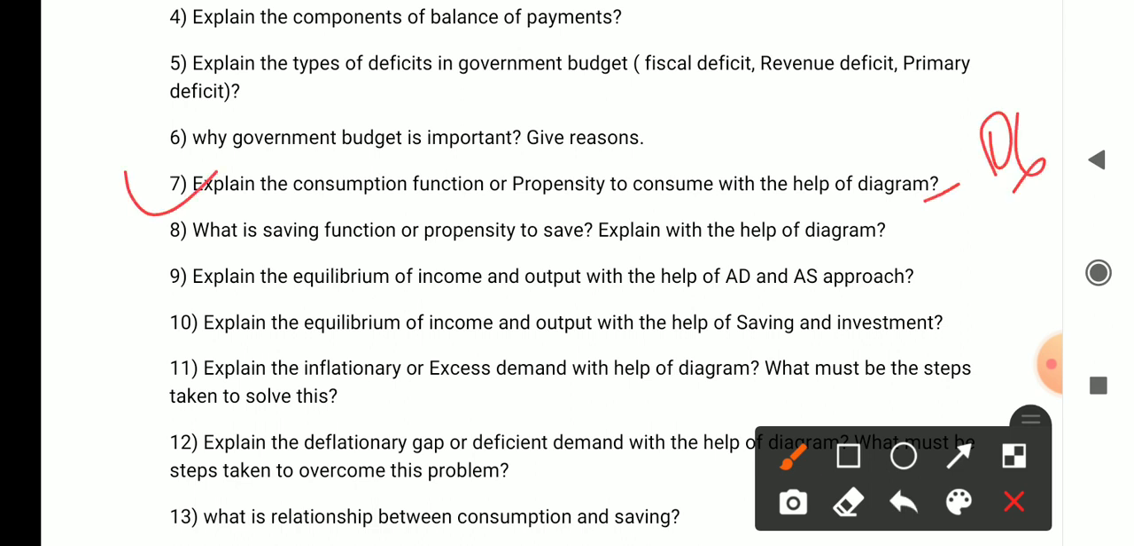Okay, the eighth question is: what is the saving function and propensity to save. So before it was the propensity to consume, now it is the propensity to save, which is also called the saving function. Again, you have to explain this with the help of a diagram. I have also covered this eighth question in a video, you can watch it in my playlist, and I will give the playlist link in the description box.